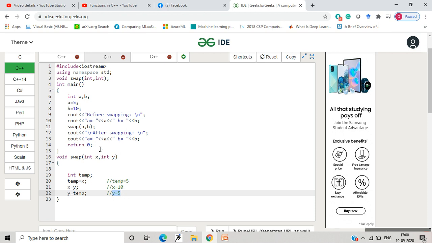Now, as you all know, this is call by value, because in this call I have passed the values of a and b. Those values are copied into x and y. So what is expected is that when x became 10, a should become 10, and when y has become 5, b should become 5. The values should get swapped or exchanged.